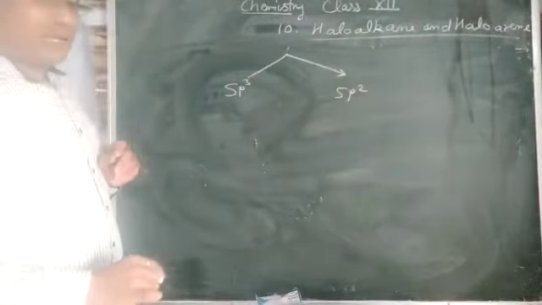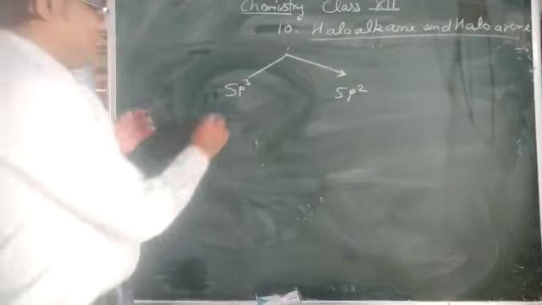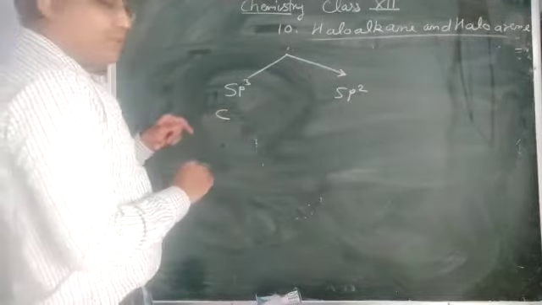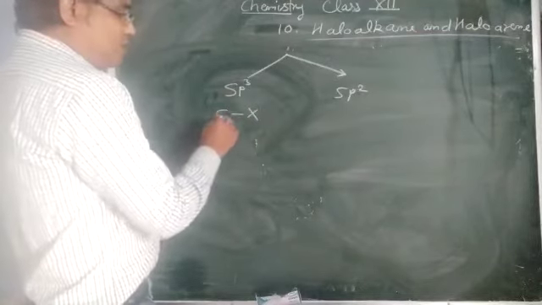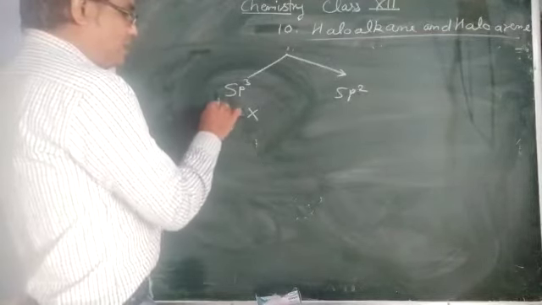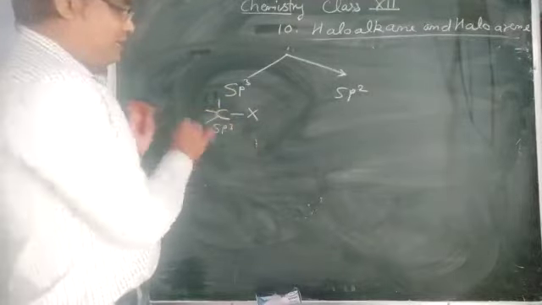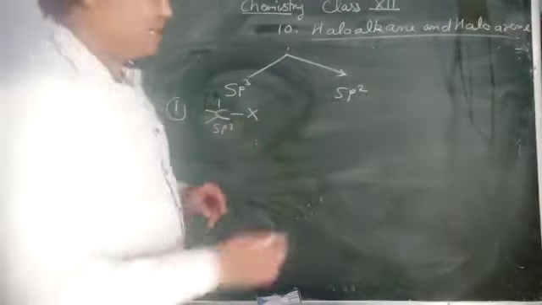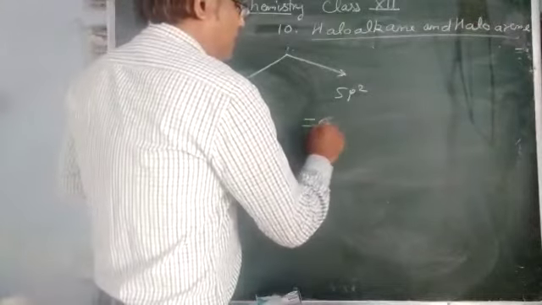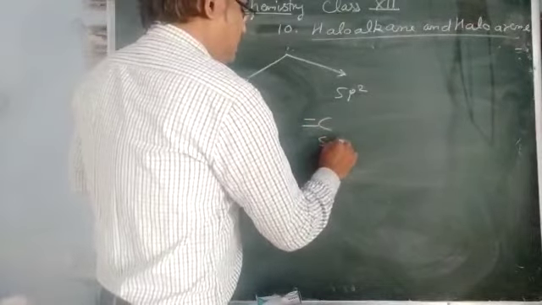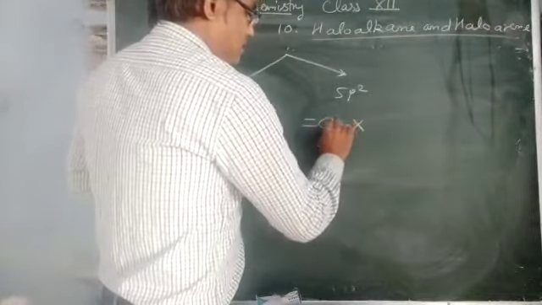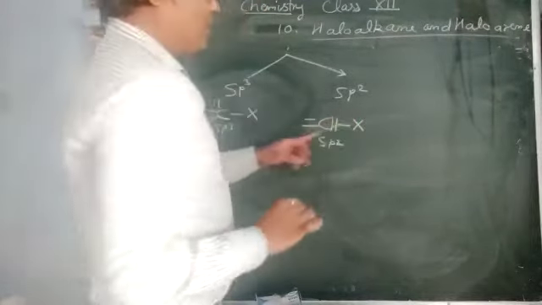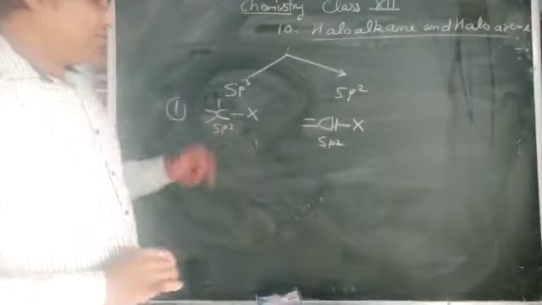In the first type, the carbon atom is sp3 hybrid and the halogen X is attached to the sp3 hybrid carbon atom. In the second, the carbon atom is sp2 hybrid and the halogen atom is attached to this sp2 hybrid carbon atom.